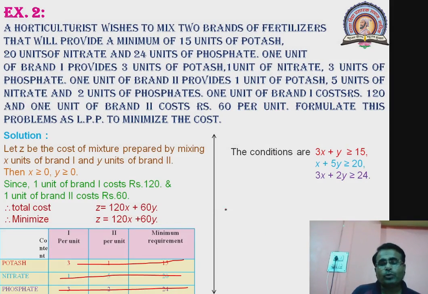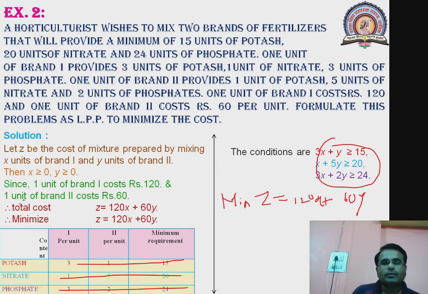So if you want to write this problem, then what is your problem? Minimization of cost. Minimize Z, that is equal to what? You have to consider 120x plus 60y. This is your objective function. Then these are your constraints and these are your non-negativity restrictions. This way you can form a linear programming problem from the given information.